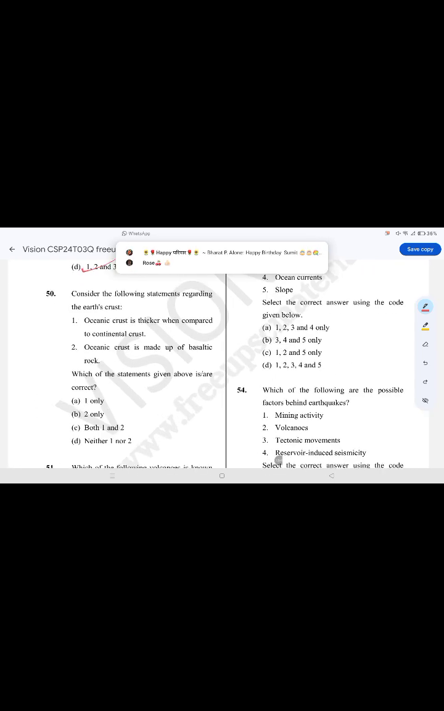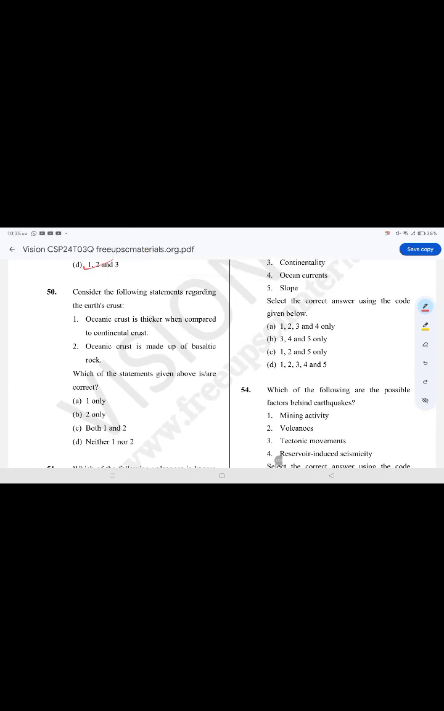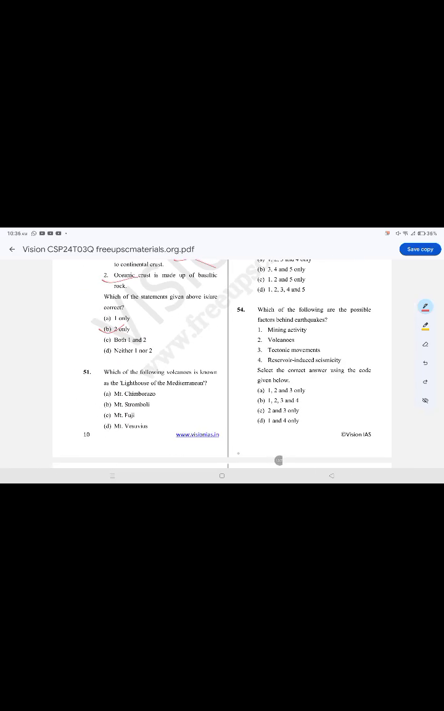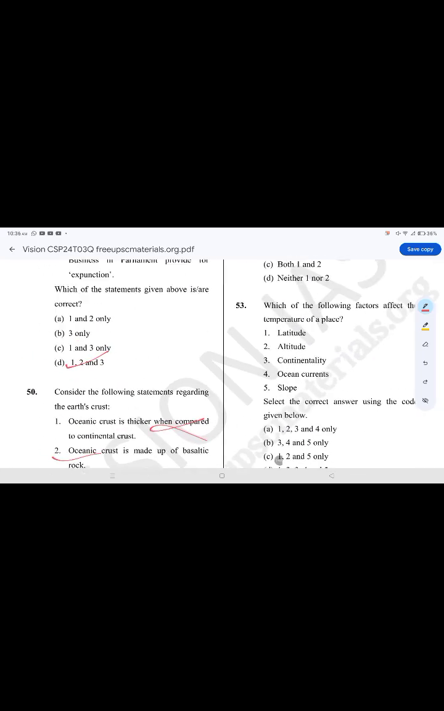Consider the following statement regarding the Earth's crust. The correct option is option B. Oceanic crust is made up of basaltic rock. Oceanic crust is thicker when compared to continental. It is false. Which of the following volcanoes is known as lighthouse of the Mediterranean? The correct answer is option B, Mount Stromboli.